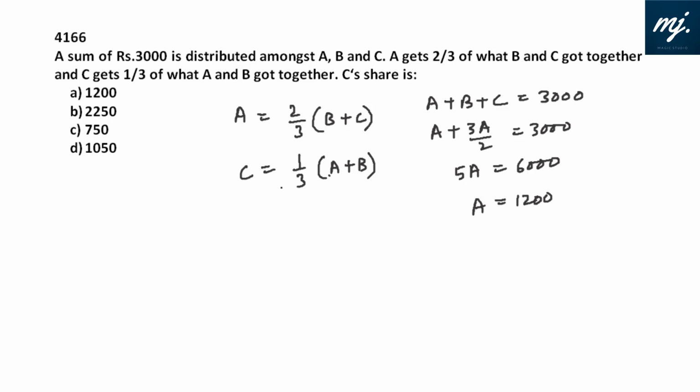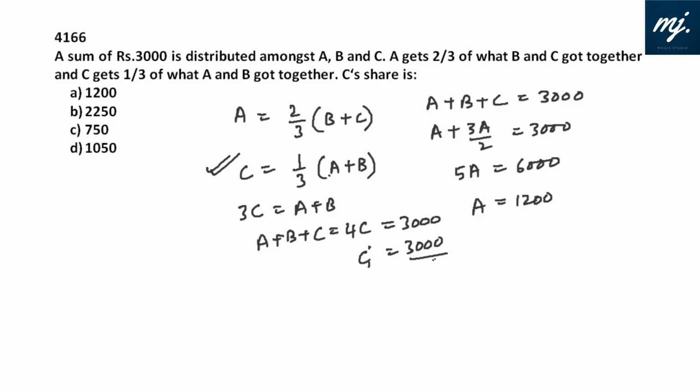What is C's share? Now again, we would have solved this only to get C's share, isn't it? 3C is equal to A plus B. That means A plus B plus C is equal to 4C. That is 3000. So C's share is simply 3000 by 4. That is 750. But if other people's share is also asked, A is getting 1200, B will get the remaining, and C is getting 750. Here C's share is rupees 750. Mark option C and move on.